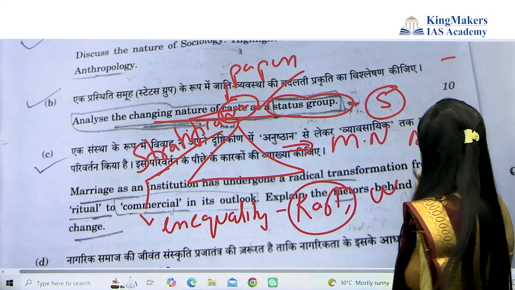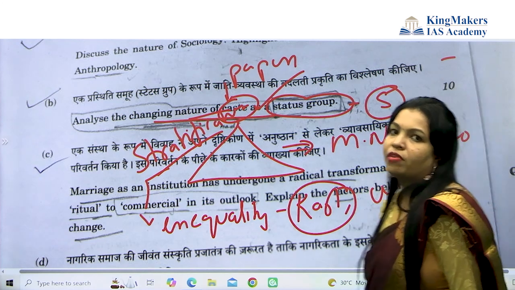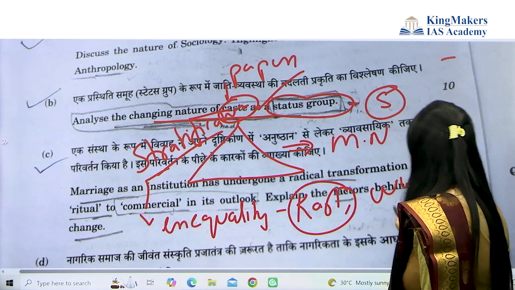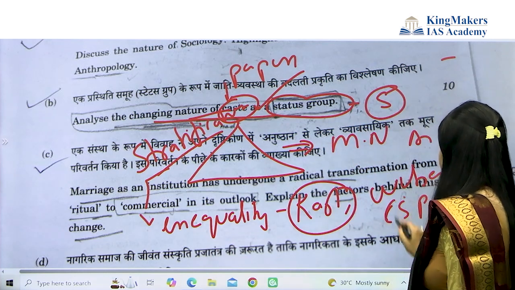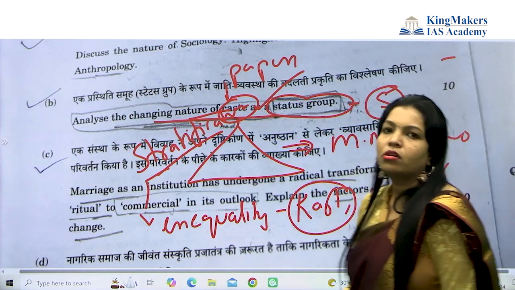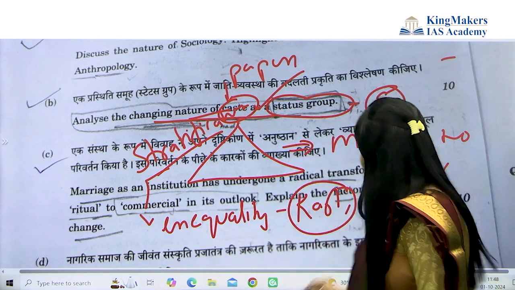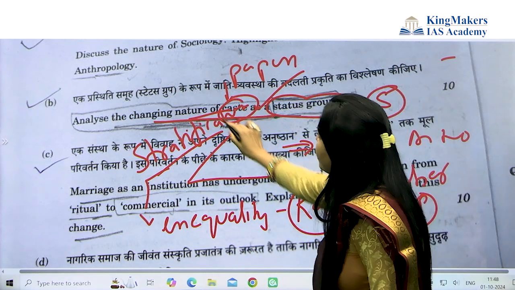You can also quote Weber here. Weber talked about classes. One of Weber's topics is CSP, that is class, status and power. This is also a type of stratification, and we can understand this class concept in the Indian society of caste.